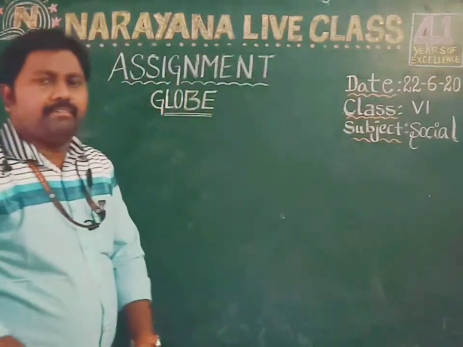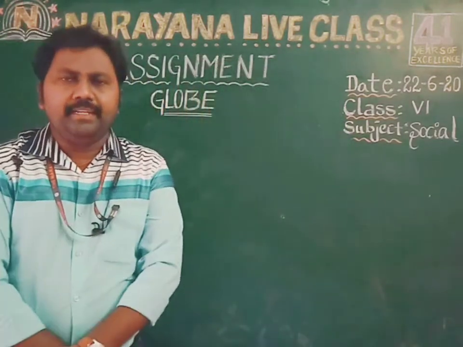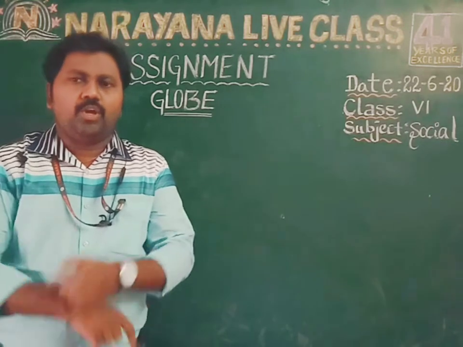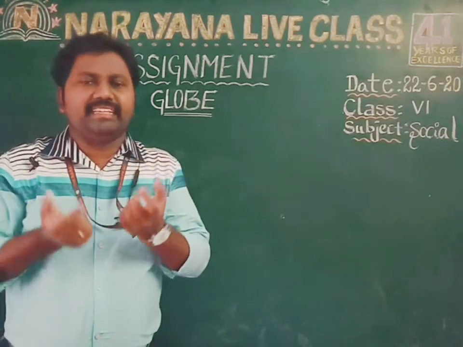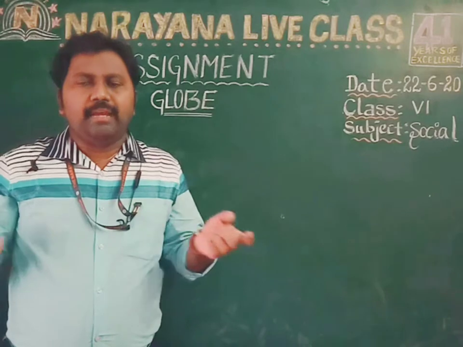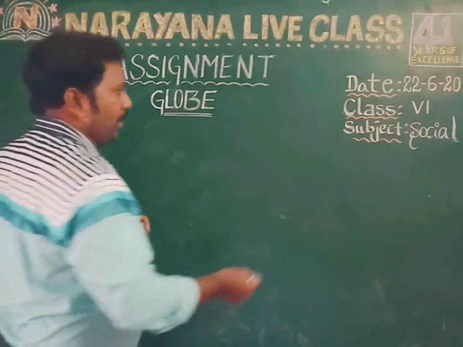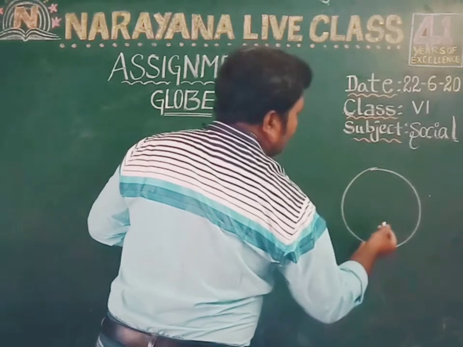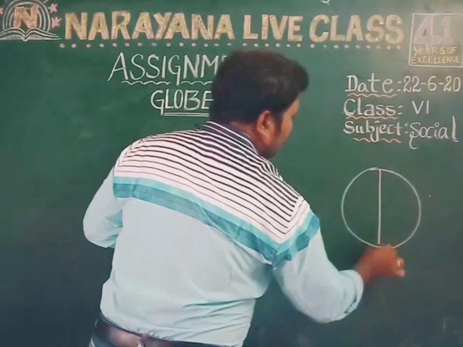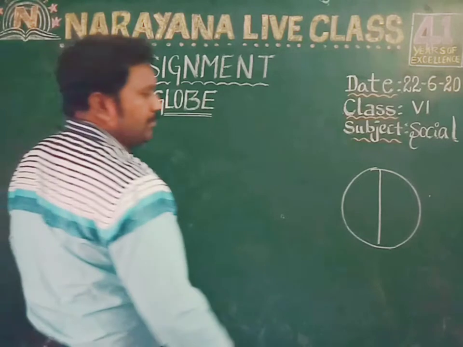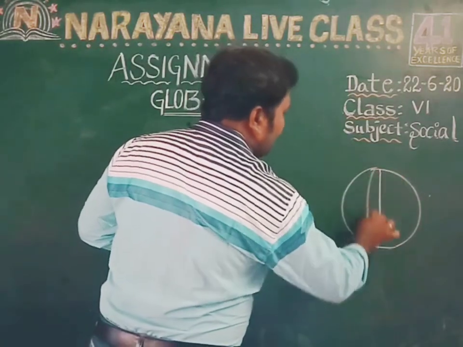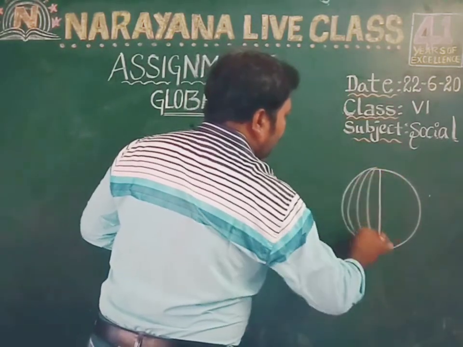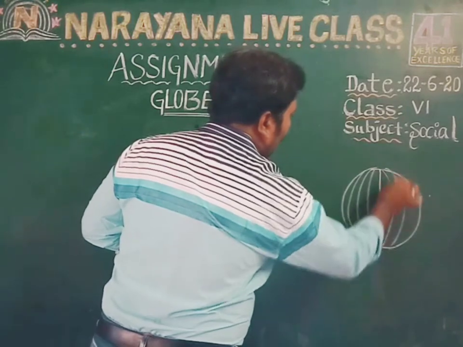Now take the seventh question. Define longitudes. Longitudes are imaginary circles parallel to the prime meridian. Like in the last assignment we discussed latitude, similarly here, this is the prime meridian, and these are imaginary circles parallel to the prime meridian. So these are the longitudes.